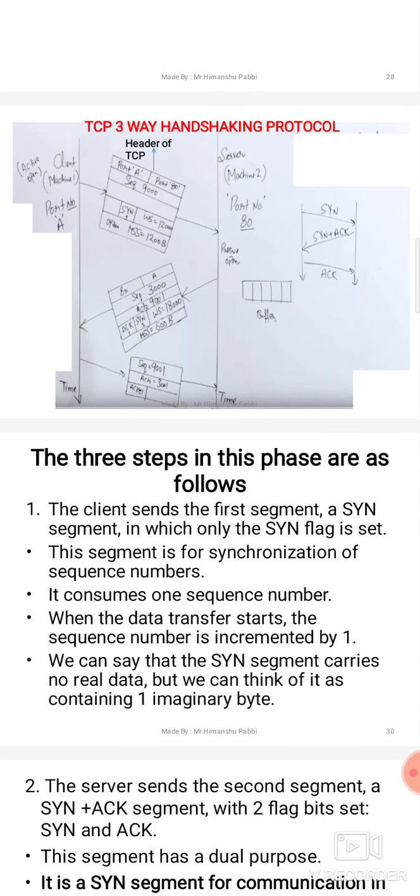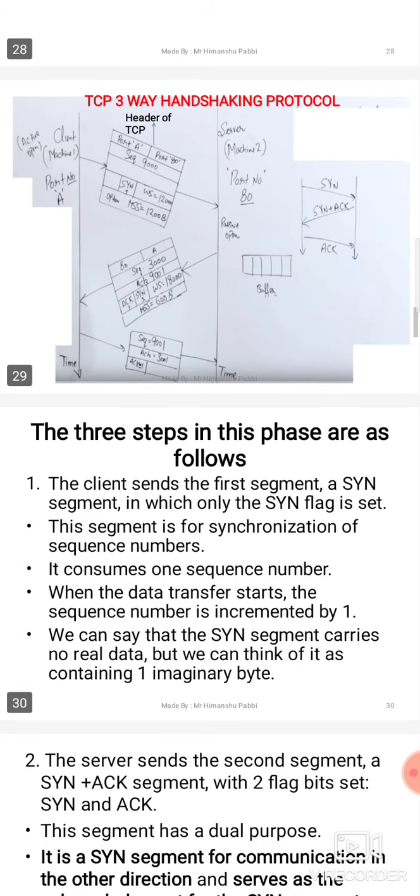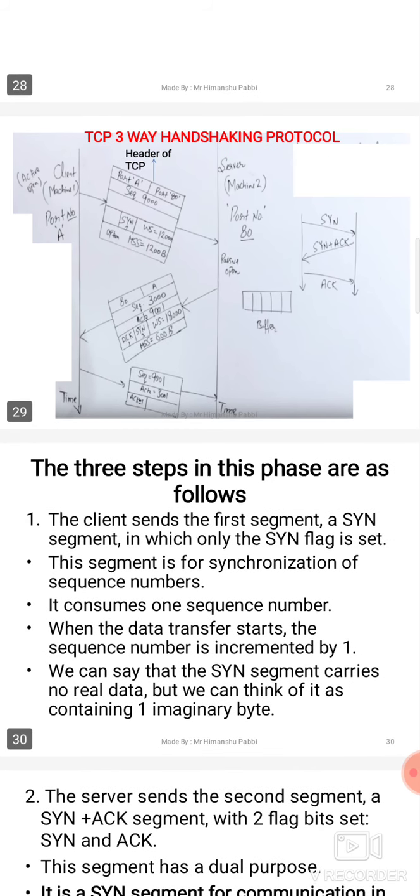The last packet is just an acknowledgement from the client side, in which only the sequence number 9001 is sent and ACK is 1. There is no SYN flag required here. So this is the process for connection establishment. Before the data is transferred, the connection has to be established.